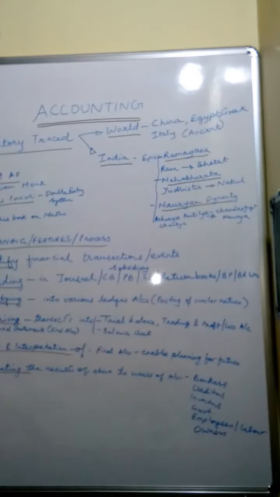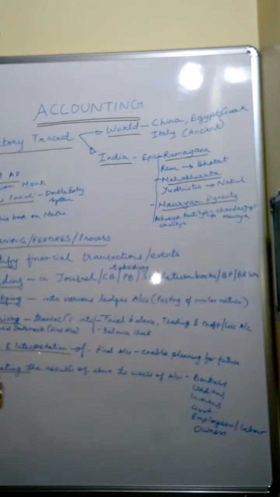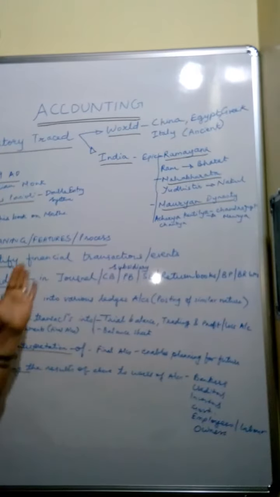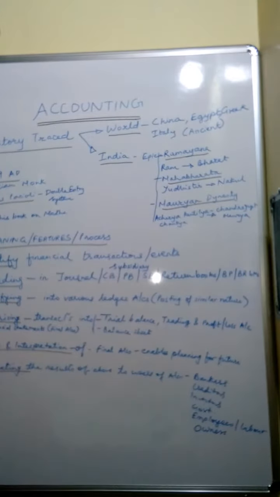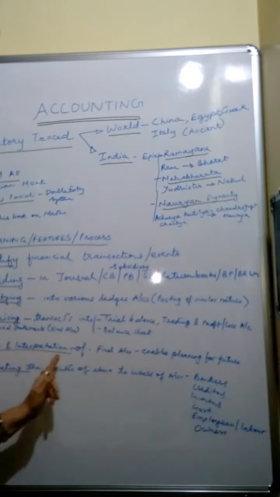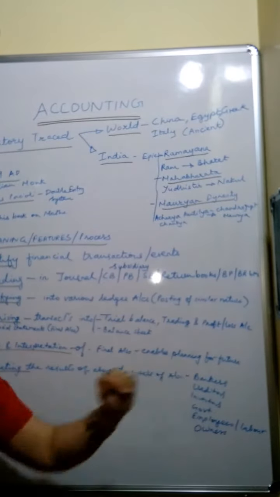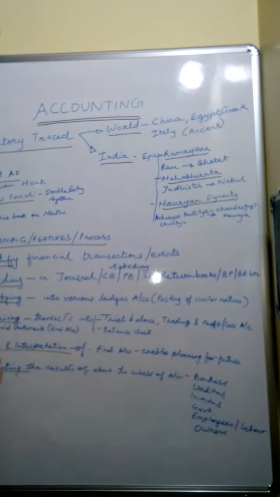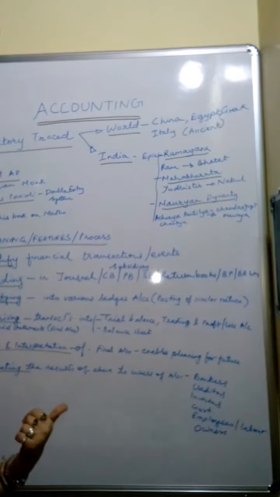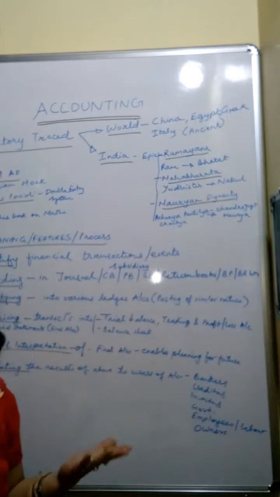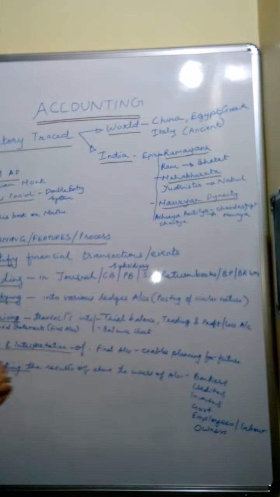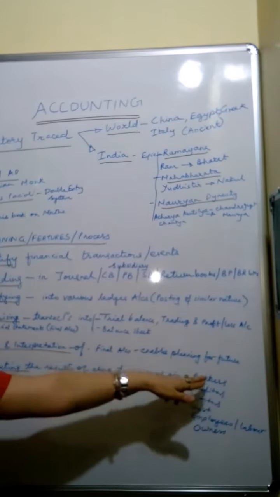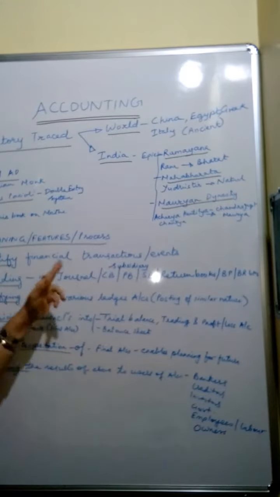These accounts should be analyzed properly and interpreted, because if they are not properly analyzed and interpreted, they will be of no use. Our full activity will go in vain. So we need to analyze whatever we have actually recorded and classified. This analysis and interpretation of final accounts will enable the planning for future. On the basis of this information, which is properly analyzed and interpreted, we can make future plans. For example, whether to invest in a particular share or business or not, from where to take a particular loan. Such decisions can be taken, or planning for future can be done, only on the basis of analysis and interpretation of these final accounts.